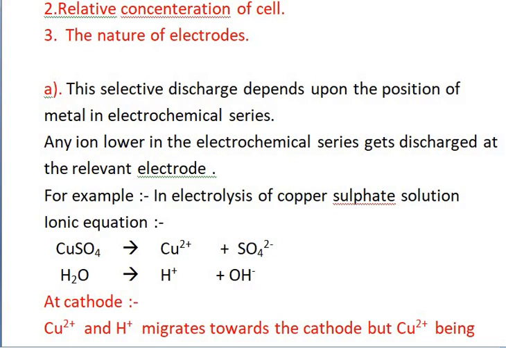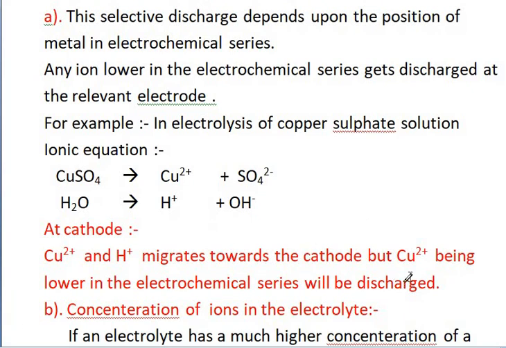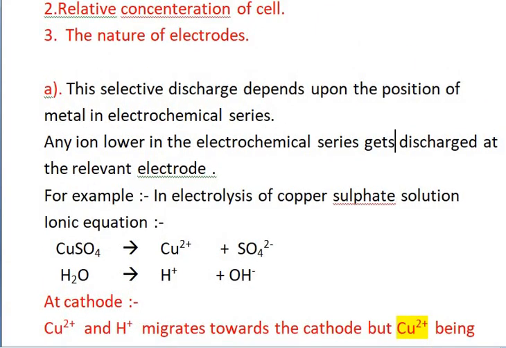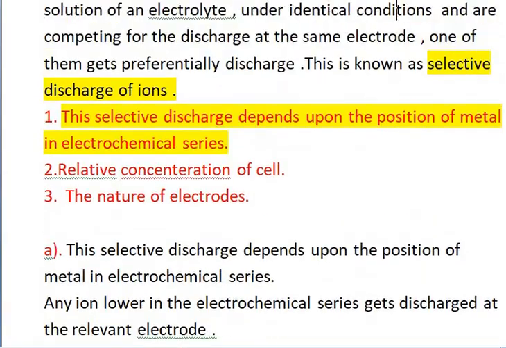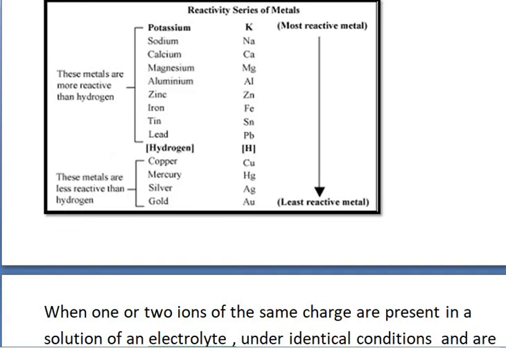In the electrochemical series, the metal that is present lower than the other will be discharged first. For example, we are talking about copper and hydrogen. In both cases, we know that copper is present lower in the electrochemical series.